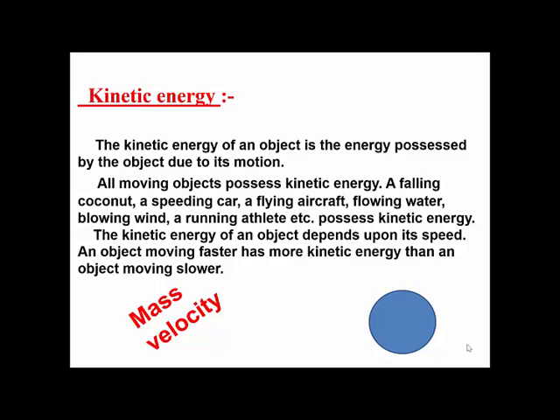So anything which is moving will have energy. And then we also discussed why anything which is moving has energy: that object will have some mass, plus it must be moving with some velocity, with some speed. That's why the formula for kinetic energy is half mv square. You all have to remember this formula because it will be used while you're doing the numericals. It is the square of the velocity, multiplied by mass, and then half of that.